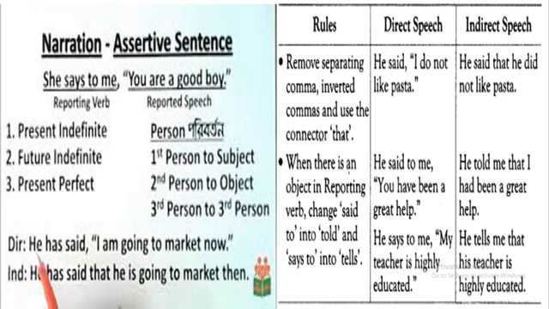He tells me that his teacher is highly educated. Here, says to is changed into tells because there is an object after reporting verb. So, when there is an object in reporting verb, said to will be changed into told and says to will be changed into tells.